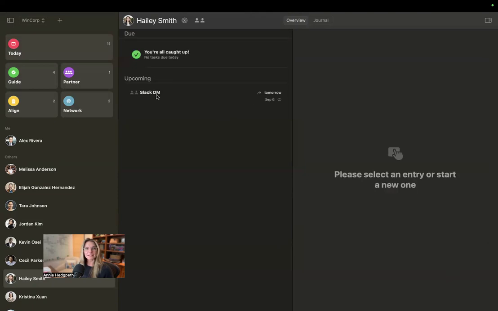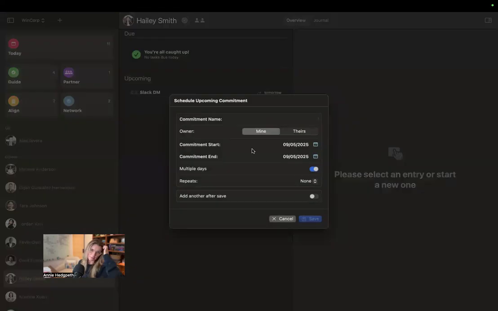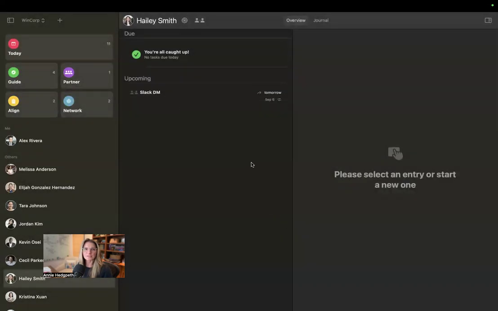And so now we can see that it now shows up in our upcomings. The first thing I want to point out is that this icon, the two people, that's a connection. You're connecting with another person, as opposed to this one right here, which is a commitment. That's a target icon, and that's what we're using for commitments. So that's not that. All right. So you will see either of those right here next to your event name, or your action name rather. All right, so this icon right here is your follow-up icon, and that means that the next time you want to follow up is tomorrow. And then this was here before, that just means it's a recurrence.